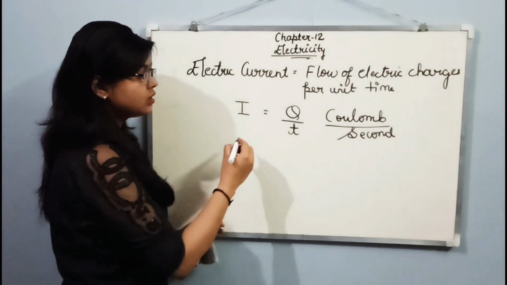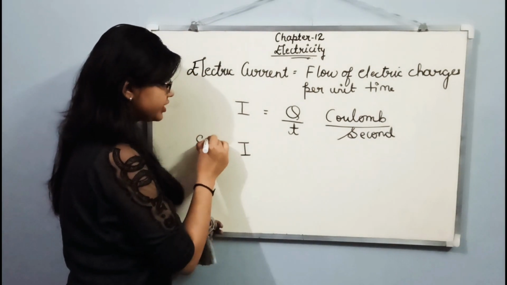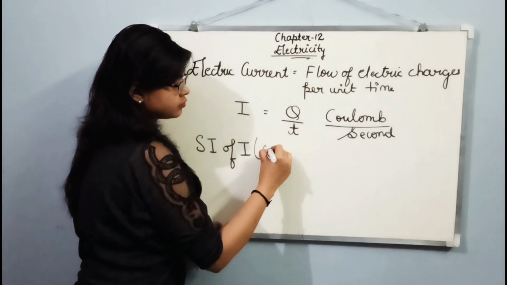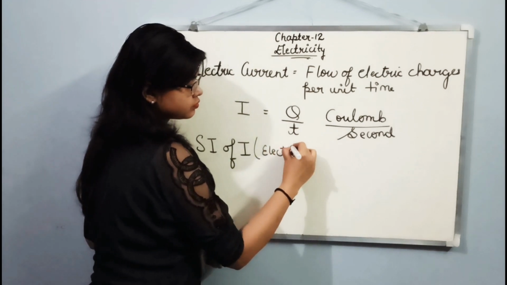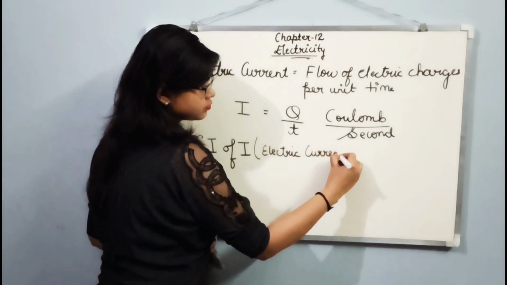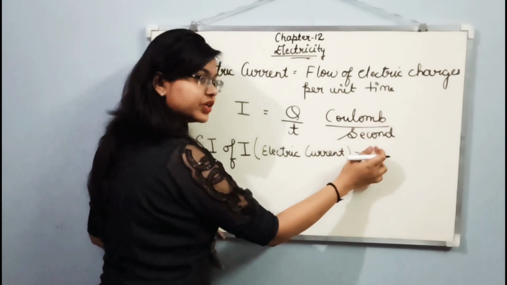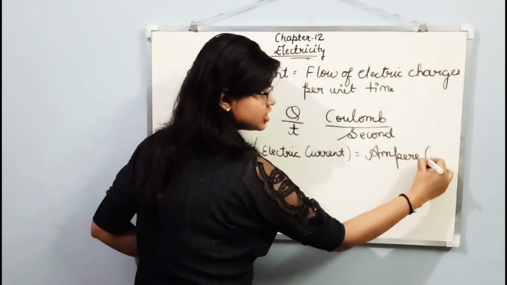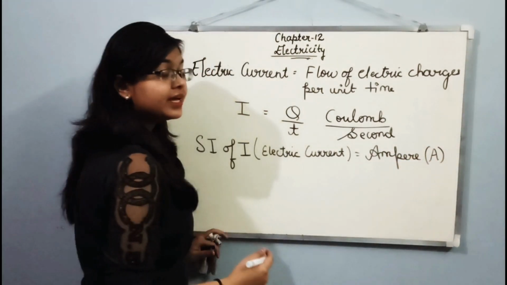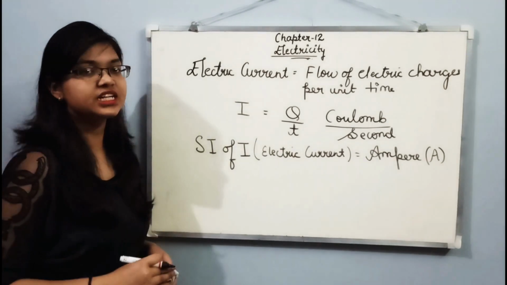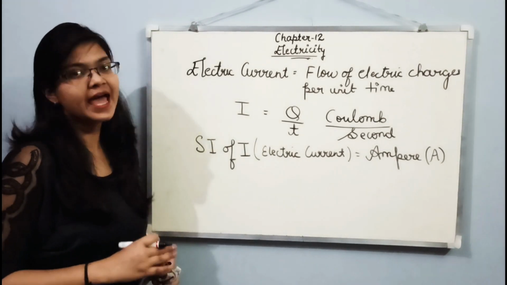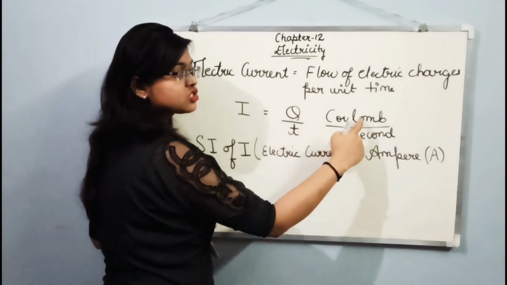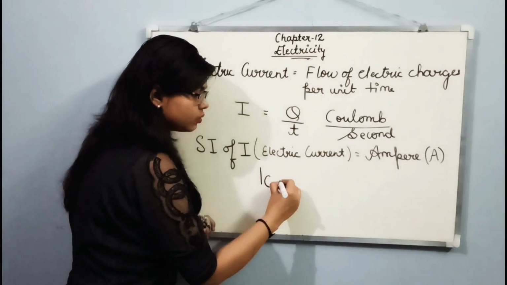Or you can simply call the SI unit of electric current coulomb per second, or you can simply call it ampere, which is represented by capital A. It is named after a French scientist named Henri-Marie Ampere. Okay, now this electric charge's unit is coulomb. So what is 1 coulomb?